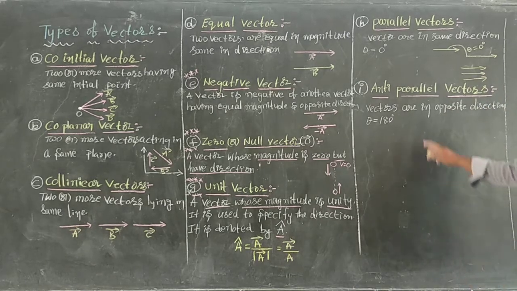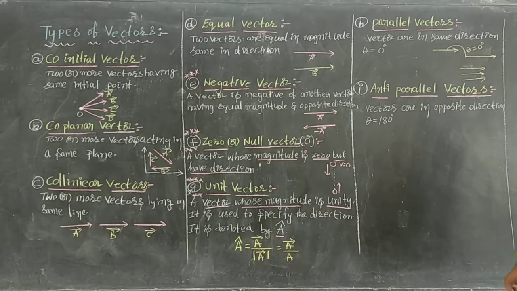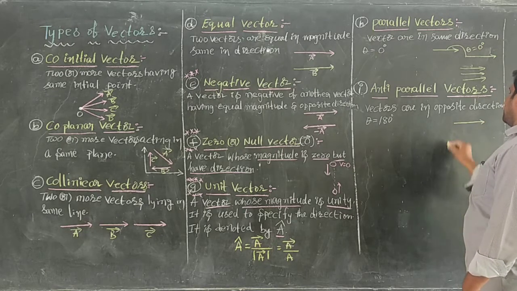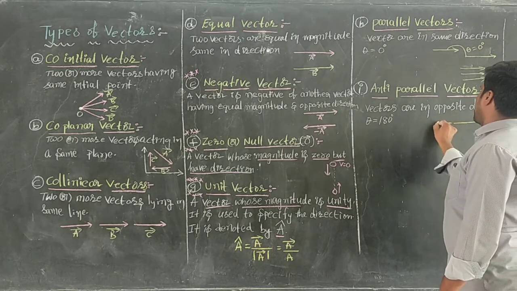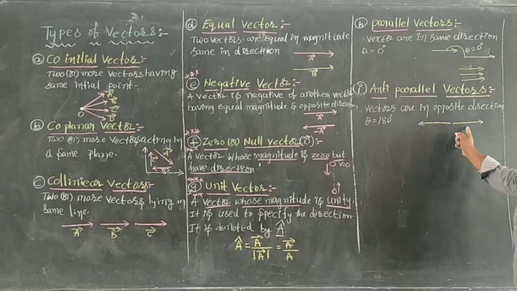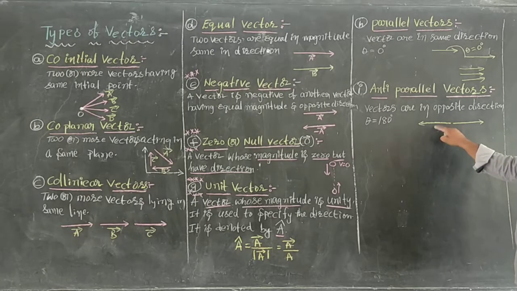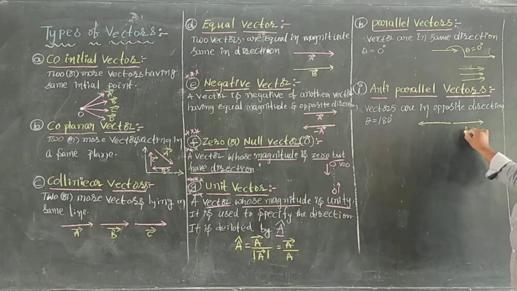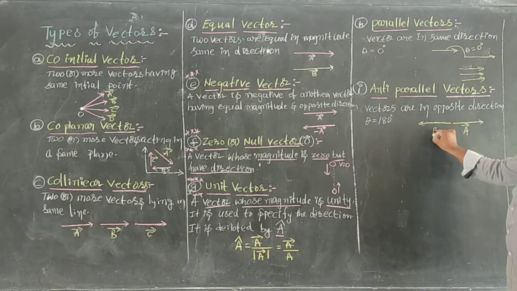Next one. What are anti-parallel vectors? Suppose one vector is acting in this direction, and the other vector is acting in the opposite direction. Then these two vectors are opposite in direction, and are said to be anti-parallel vectors. Suppose this is A bar and this is B bar.